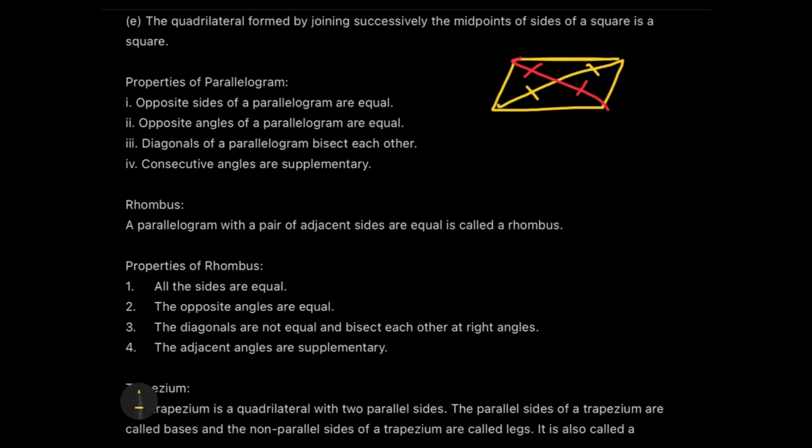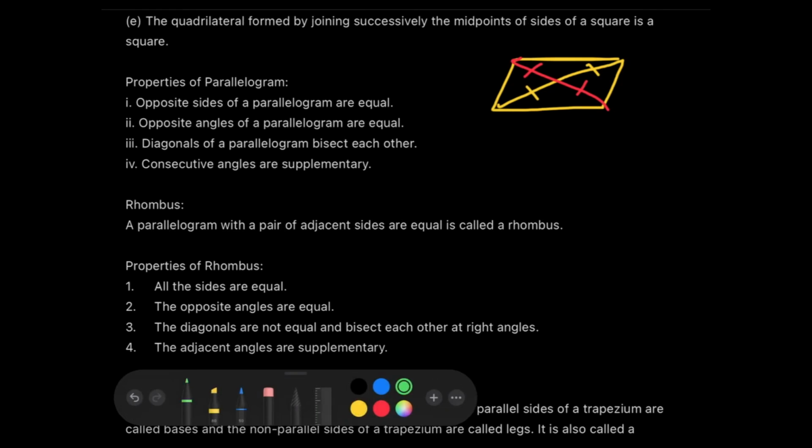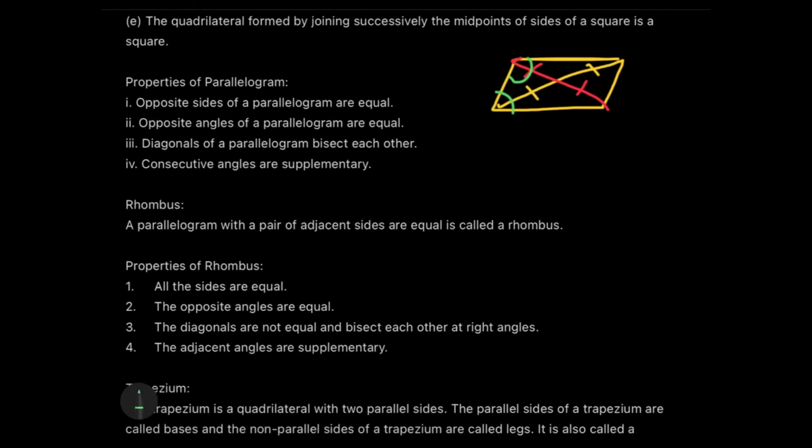And the consecutive angles are supplementary. Consecutive angles here means this angle and the next angle, or this angle and this angle, they are supplementary to each other, but the opposite ones will be equal.